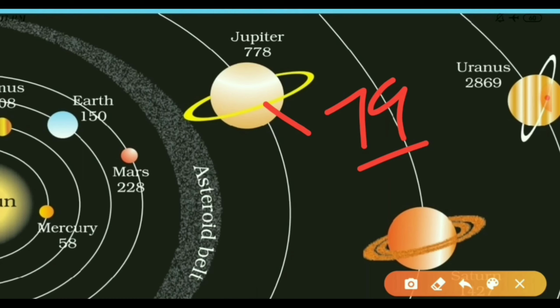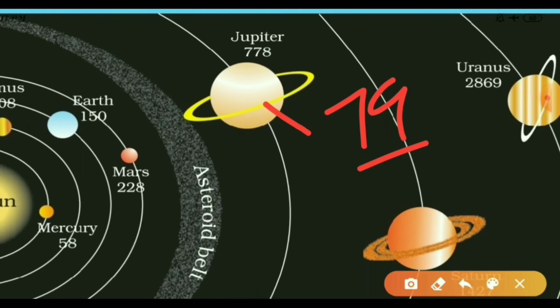Saturn takes around 29 years 5 months to complete a revolution and 10 hours 40 minutes to complete a rotation.